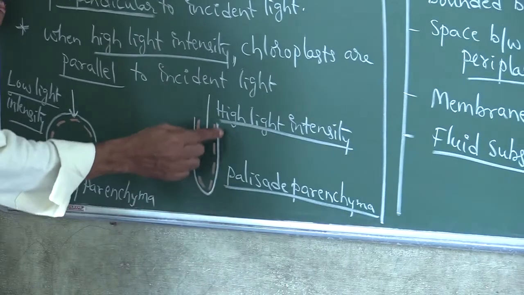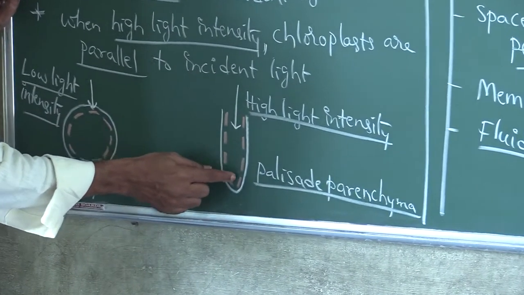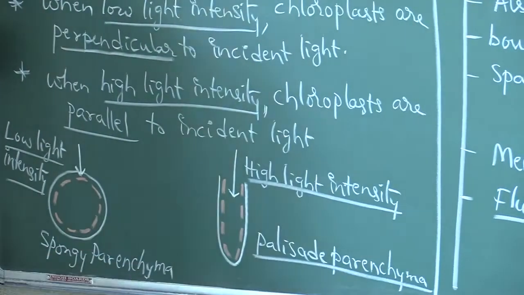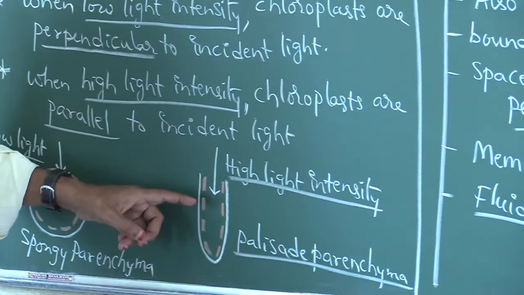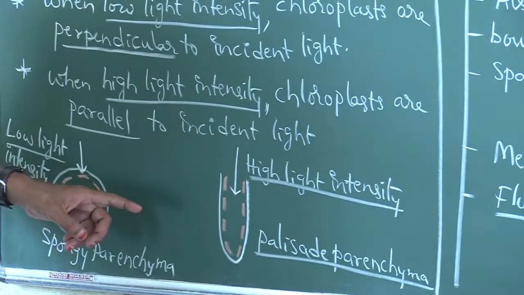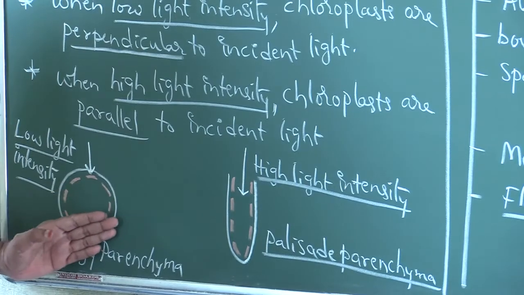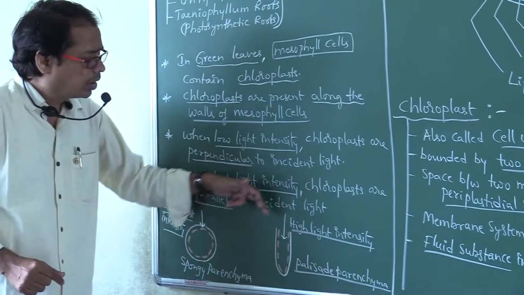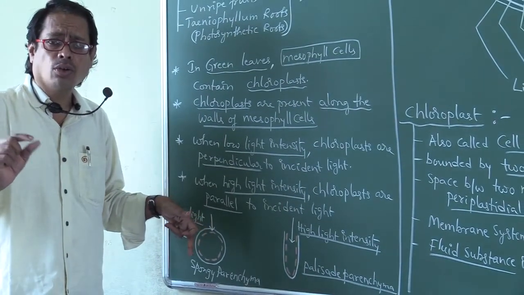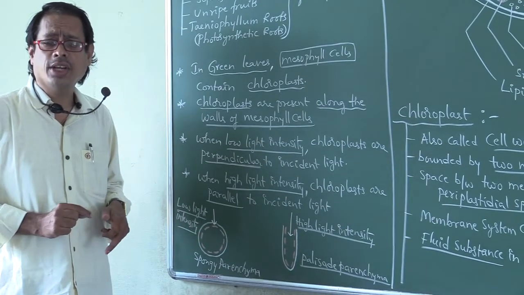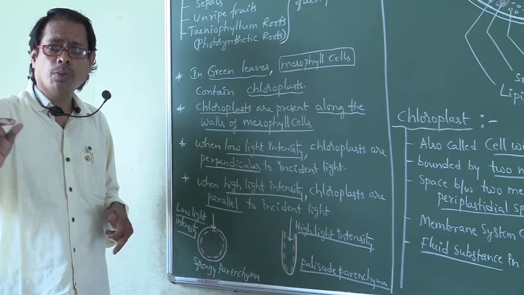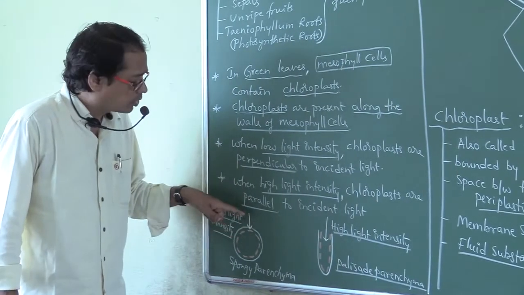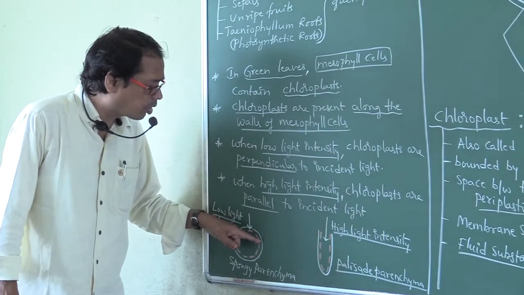This is the palisade parenchyma. These are the chloroplasts. These chloroplasts are present along the walls of palisade parenchyma. So chloroplasts are present along the walls of both spongy parenchyma and palisade parenchyma. Now, when are these chloroplasts perpendicular to the incident light, and when are they parallel to the incident light? This is the incident light, and these are the chloroplasts.